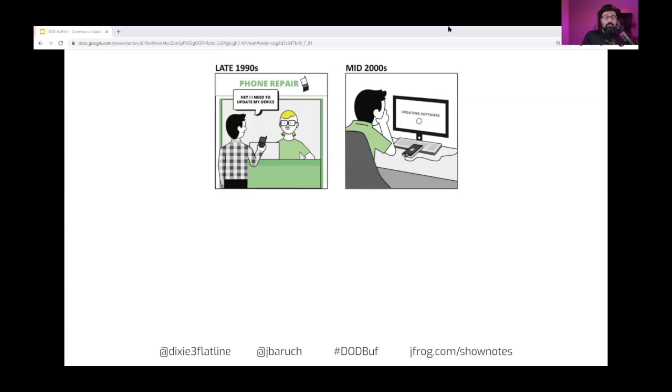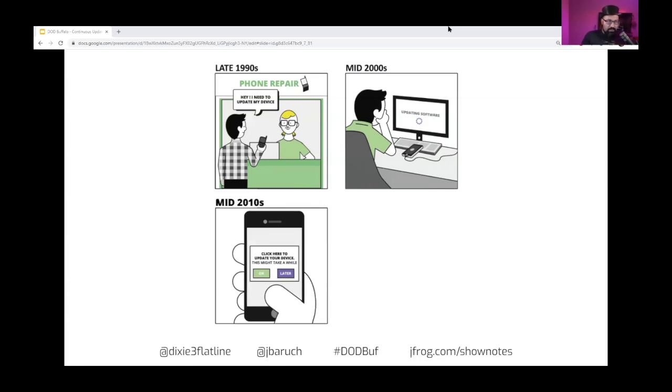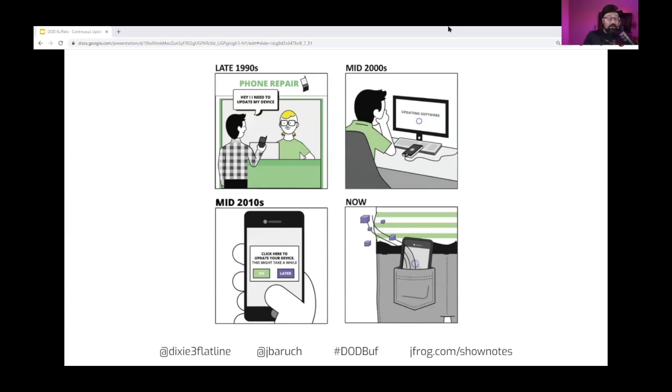But obviously everything changed in 2007 with the introduction of iPhone, of smartphones, and now we live on software updates. We want our applications, our games, our operating system, our features to get updated as fast as possible. And most of the time you don't even care to check, to expect, it just happens. It lives in your pocket and it gets updated.